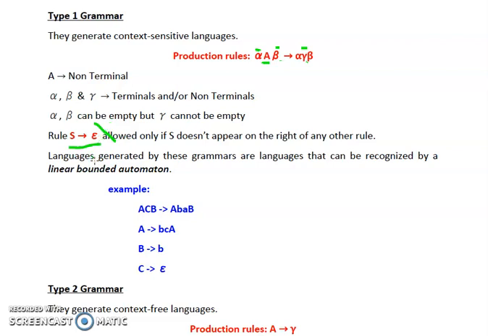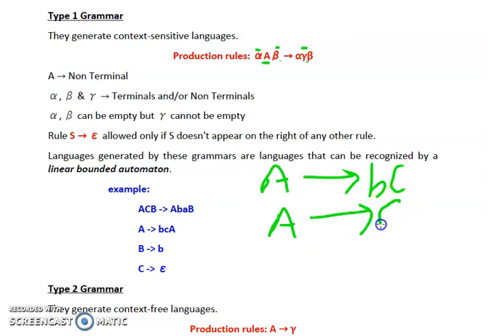Let's say, for example, suppose we have A tends to B C. Now here we can have A tends to epsilon because A is not present on the right hand side of the rule, but C tends to epsilon is not permissible.